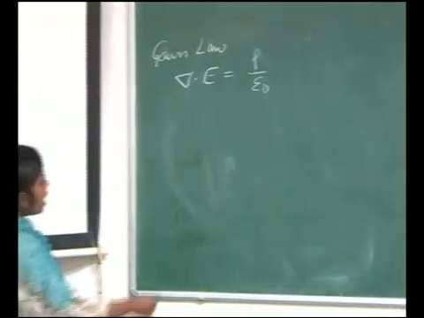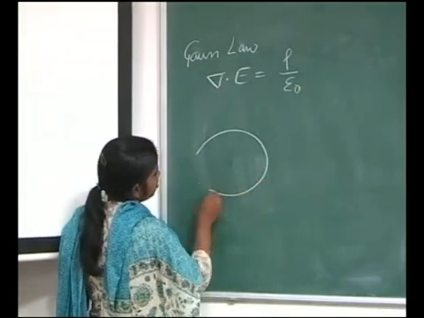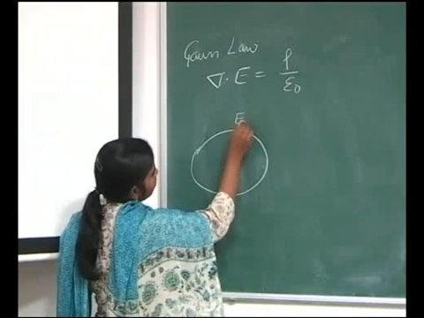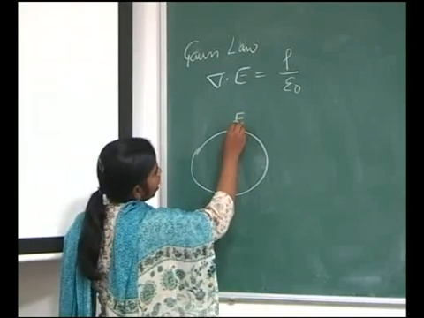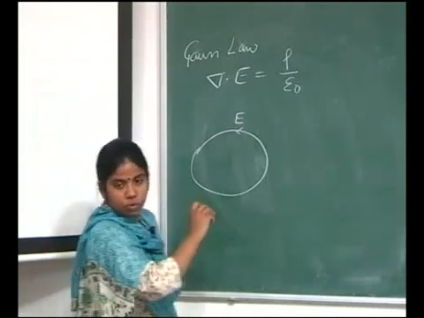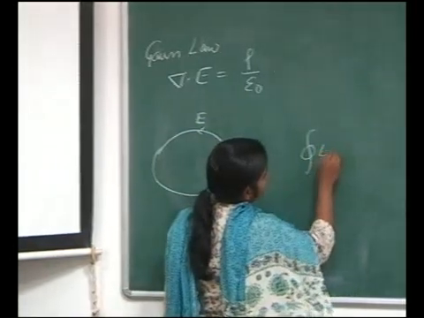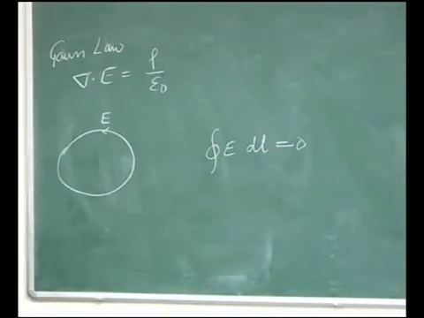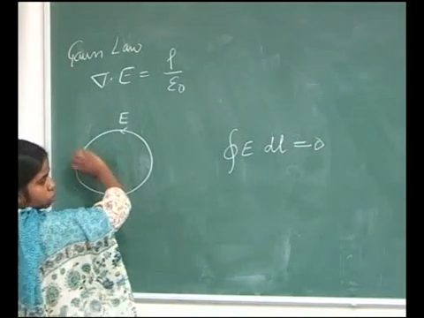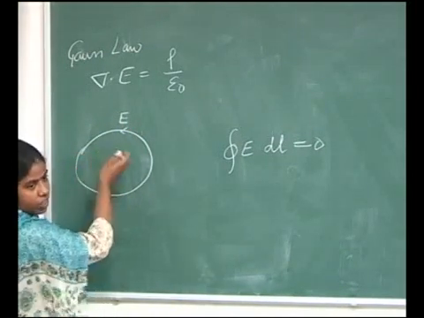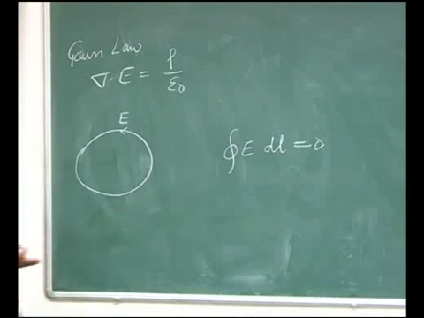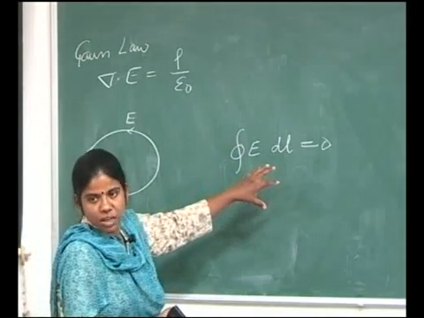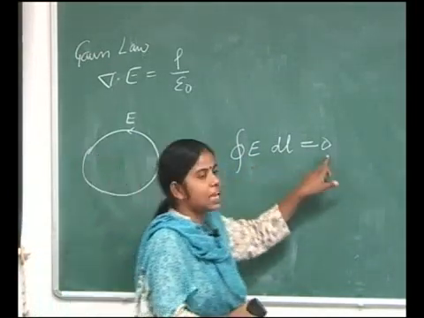And if I have a loop, and if I move on this loop, or say if I want to know what is the change in electric field when I move on this loop, then precisely on a closed loop E dot dl is 0. Either you move in the counterclockwise direction or in the clockwise direction, this will be true no matter what the conditions are, that on a closed loop E dot dl is 0.